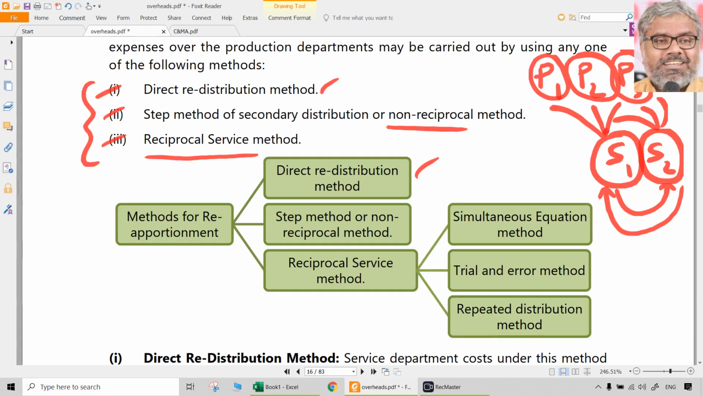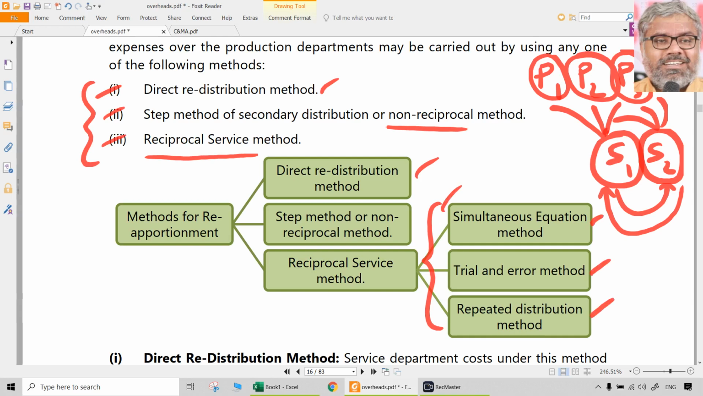Then naturally there is a loop here. Why? Because S1 cost is apportioned to S2 and S2 cost is apportioned to S1, still something remains in S1, and again that has to be apportioned to P1, P2, P3 and S2, so there is no end to it. So what is the way to break this loop in the reciprocal services method? There are three further ways of doing it. One is the simultaneous equations method, which is algebraic in nature. We'll do that. The trial and error method is another method. The repeated distribution method is the arithmetically easiest method, but takes a lot of time.